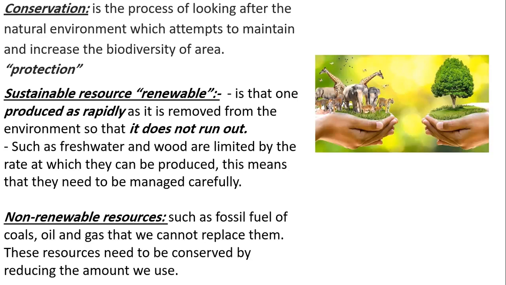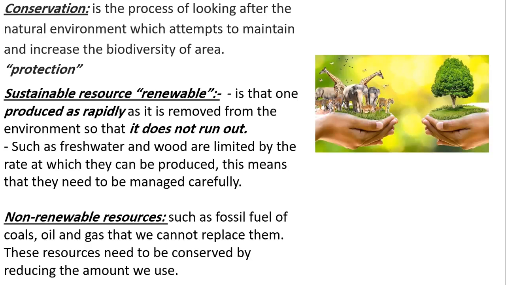Nature provides two types of resources: renewable or sustainable resources and non-renewable or unsustainable resources. So, what does sustainable mean? Sustainable means that we can produce it as rapidly as consuming it. But in order to make it sustainable, we need to keep in mind that whatever we're using, we need to replace. Yes, they get replaced quickly, but we have to do the work. We have to replace them.